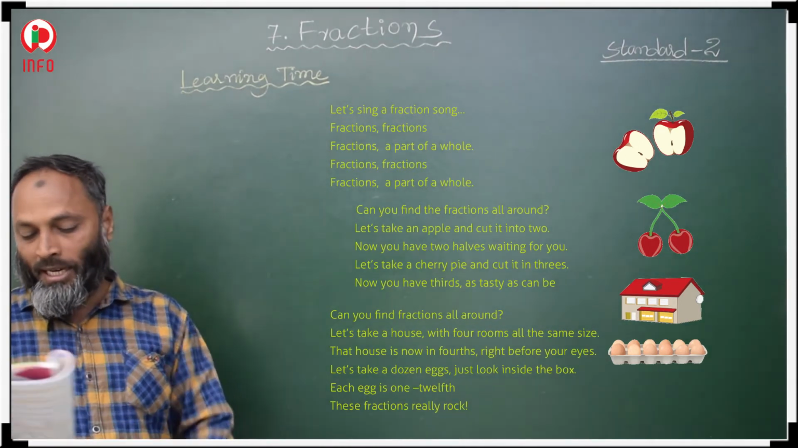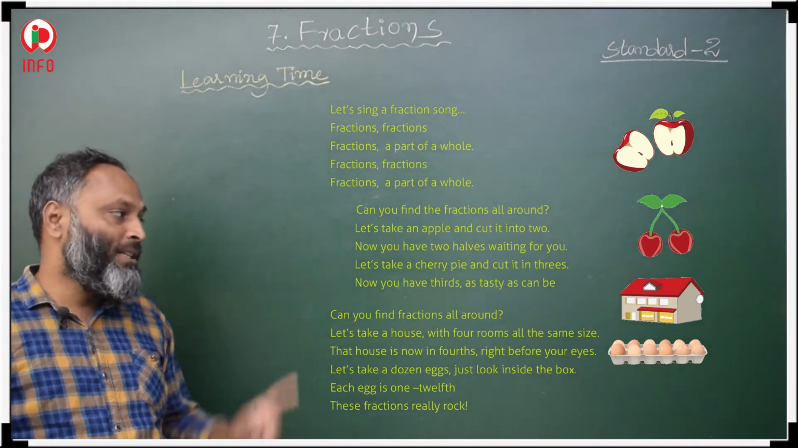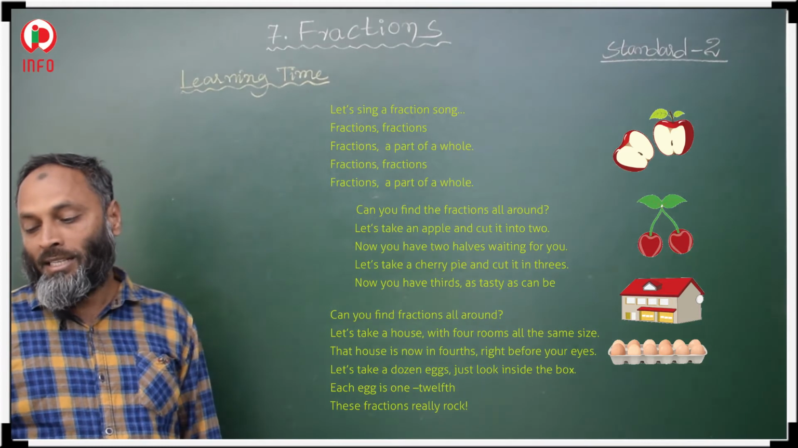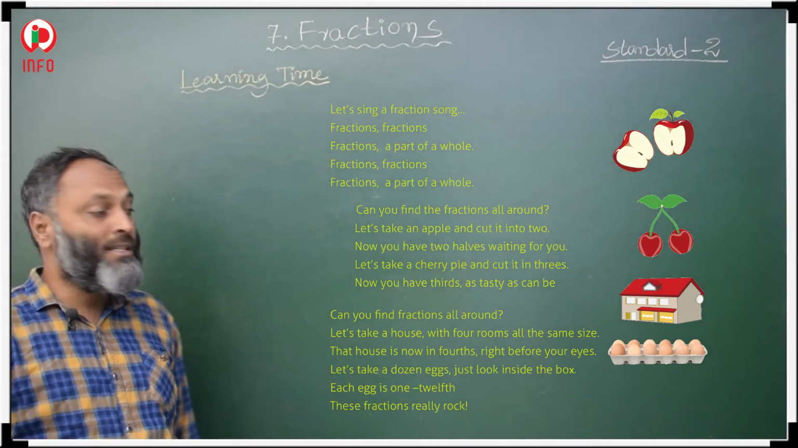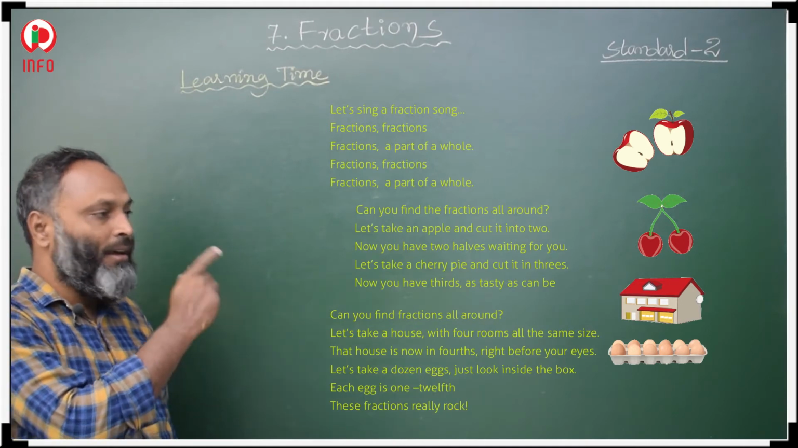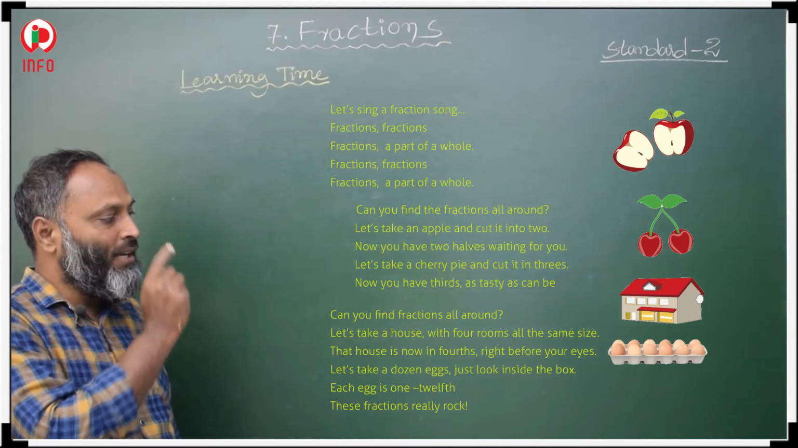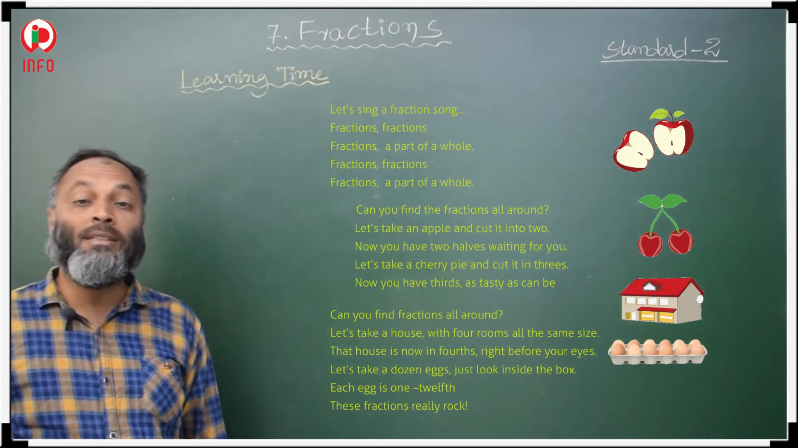Then let's take a dozen eggs. Just look inside the box. In the picture it is given. Dozen means 12. Count how many eggs are in the box: 1, 2, 3, 4, 5, 6, 7, 8, 9, 10, 11, 12. 12 eggs. Dozen means 12.